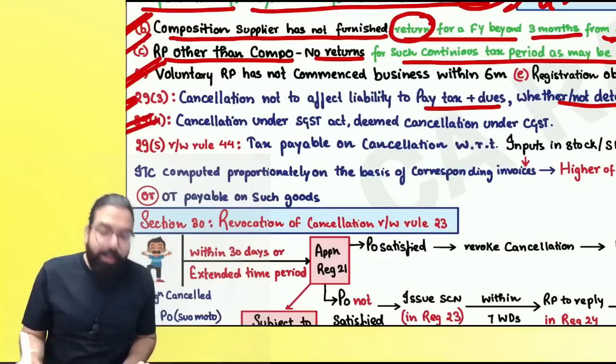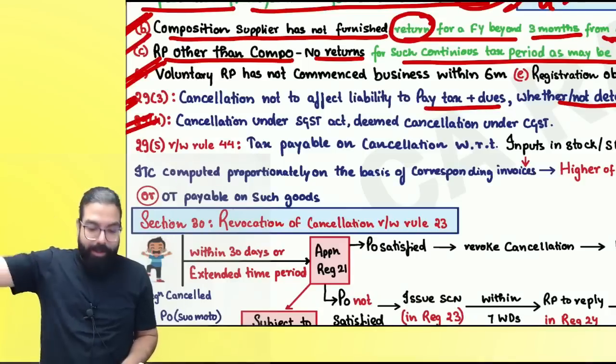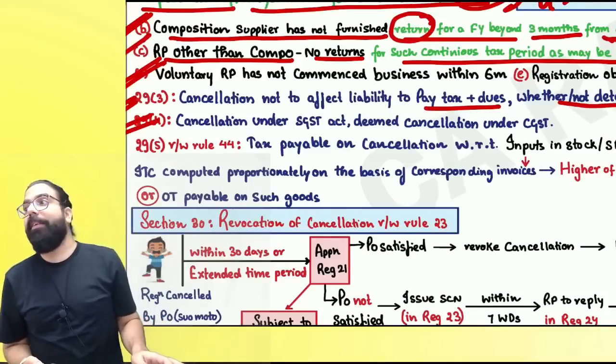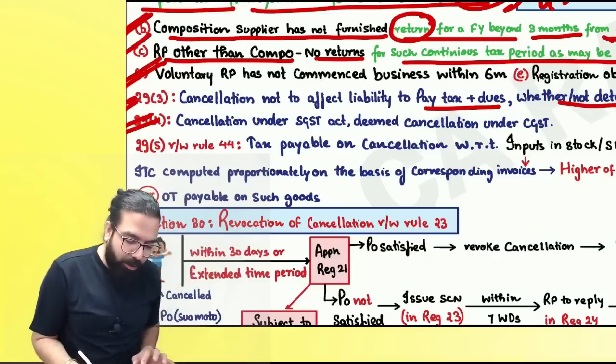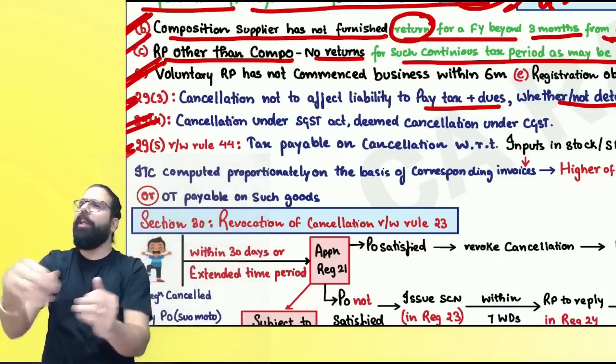The next one is, sir, registration cancelled by the daughter, cancelled by the father, cancelled under the SGST Act, or registration cancelled under the CGST Act also. Section 29(5) goes ahead and says, if your registration is cancelled, now you will take all the goods home.